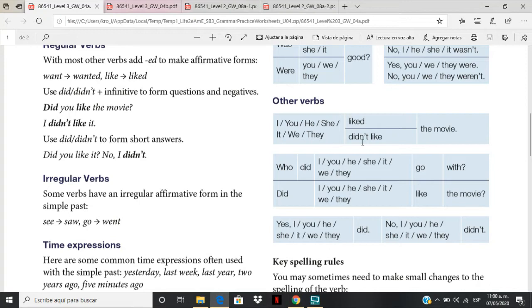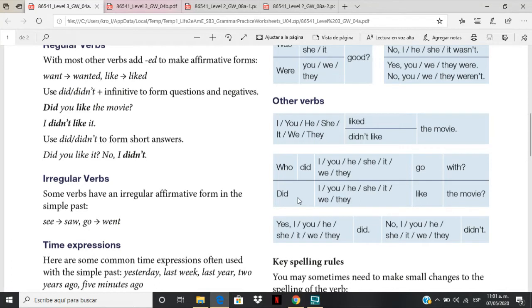If we made the negative, I told you to use didn't, and then the main verb in the simple or base form. But what about questions? For questions, you need the auxiliary did. Yes? Either you make yes/no questions or information questions, you need did.